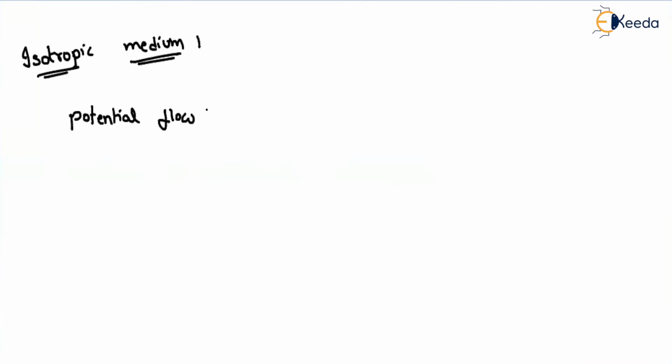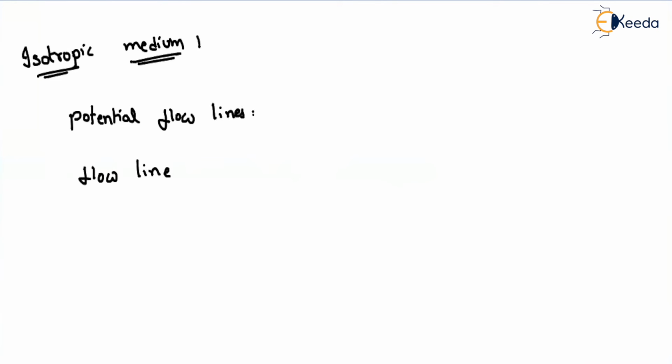Okay, so let us first concentrate on the solution for the isotropic flow. What is the solution for the isotropic medium? The Laplace equation, as we have already discussed, is expressed in terms of the potential and flow lines. So what is meant by potential line? The potential line and flow line, you might have already studied in fluid mechanics, where you study streamlines, streak lines, and also potential lines and flow lines.